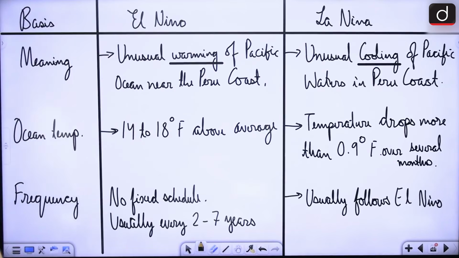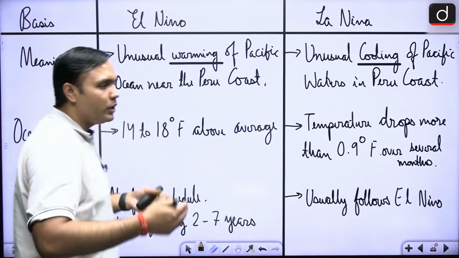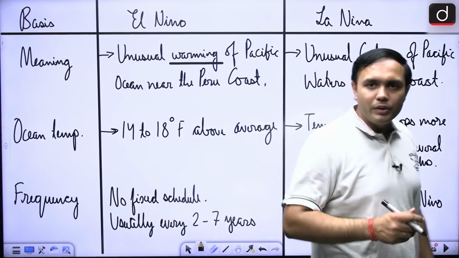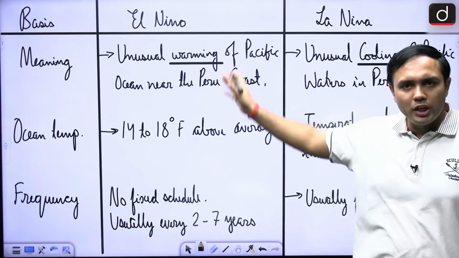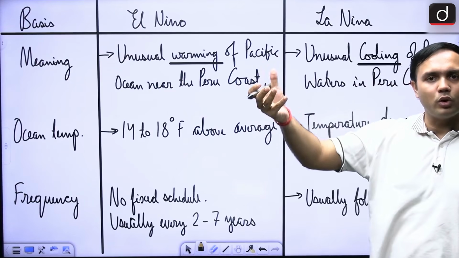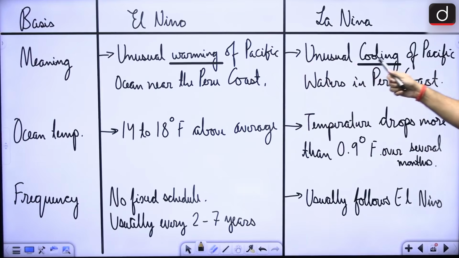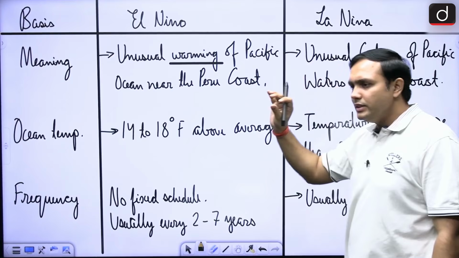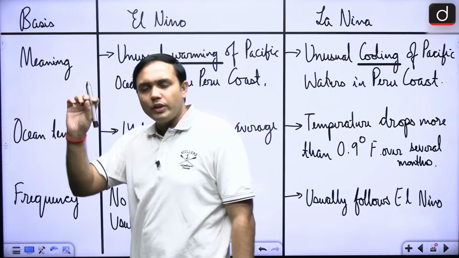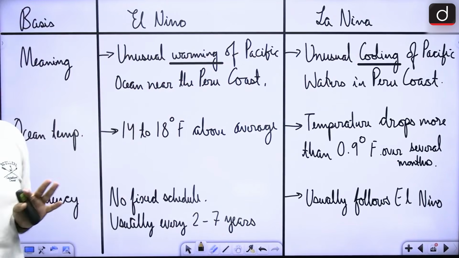Now, in this regard, let's look at some of the basic differentiation between El Nino and La Nina. In the case of El Nino, there is unusual warming of Pacific waters, in which particular area? Around the Chile coast, around the Peru coast. Where the cold currents are flowing, there you are seeing warmer waters. That is why it is unusual warming. In case of La Nina, unusual cooling is happening in the Pacific waters near the Peru coast. Now, this is with respect to average temperatures. If it is warmer than average, then it is El Nino. If it is colder than average, then it is La Nina.